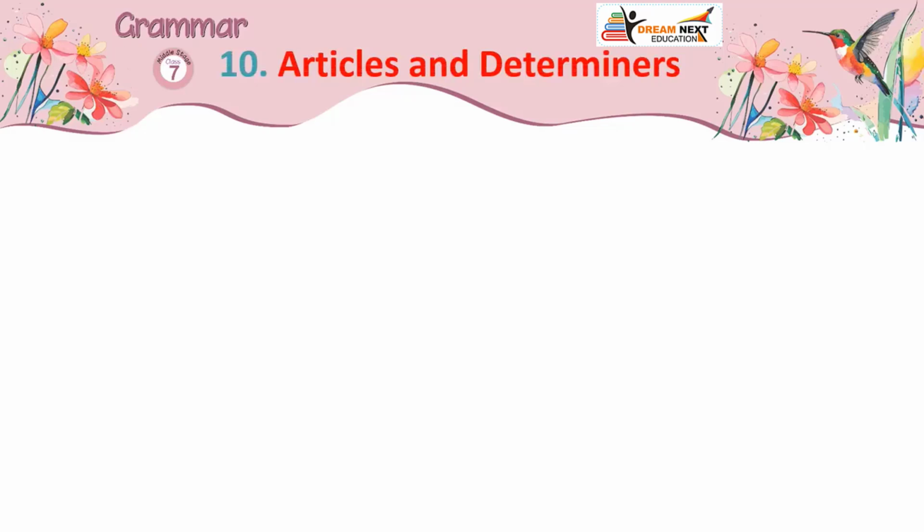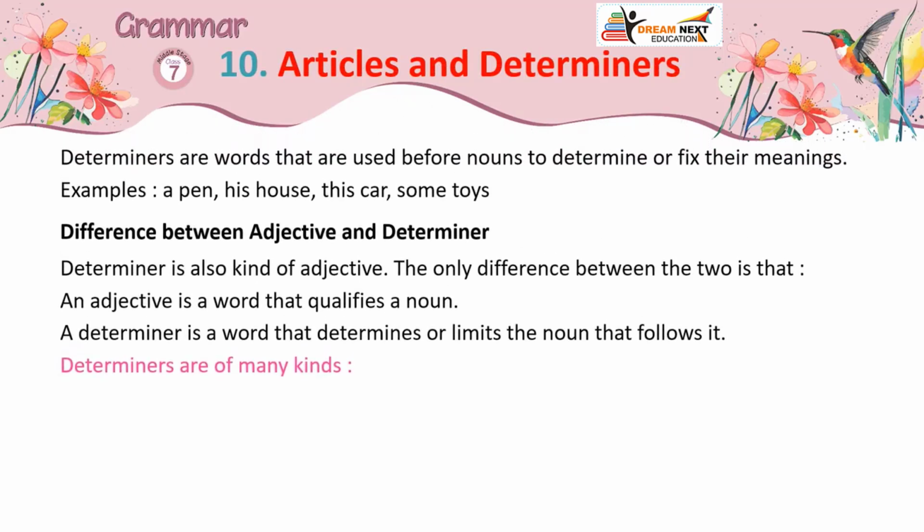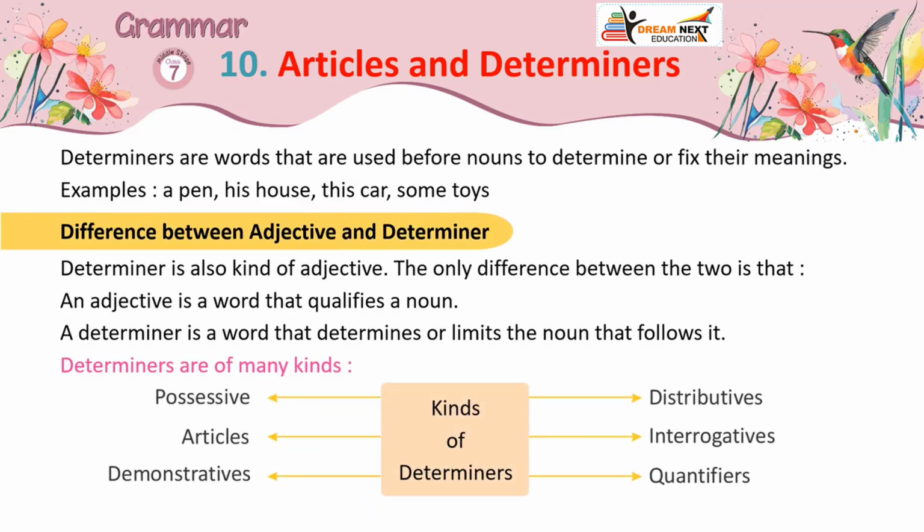Lesson 10. Articles and determiners. Determiners are words that are used before nouns to determine or fix their meanings. Examples: a pen, his house, this car, some toys.